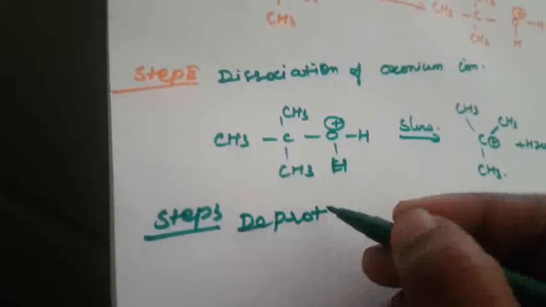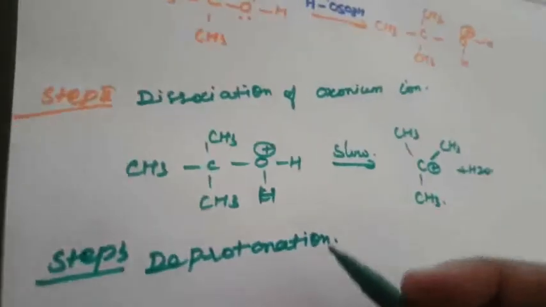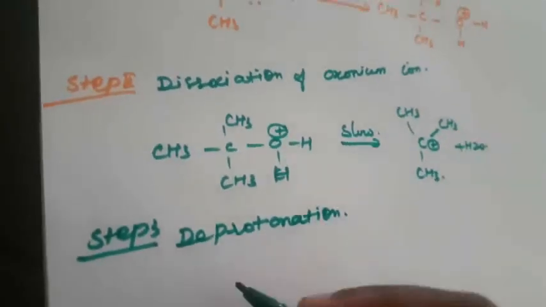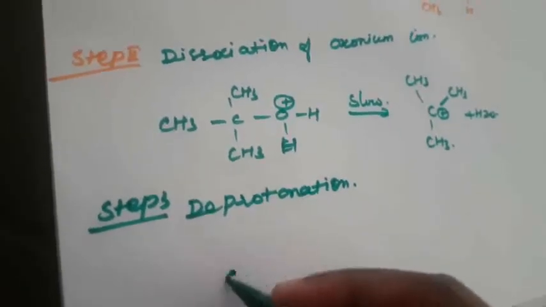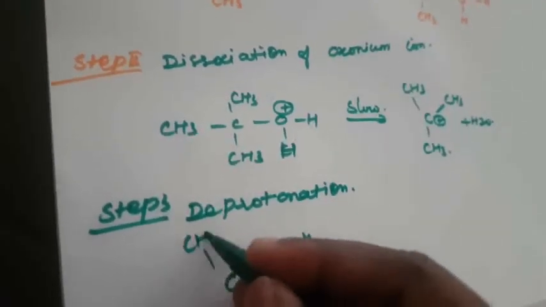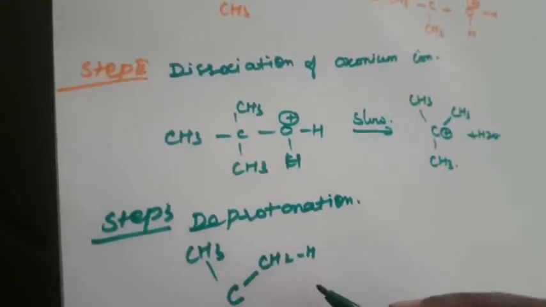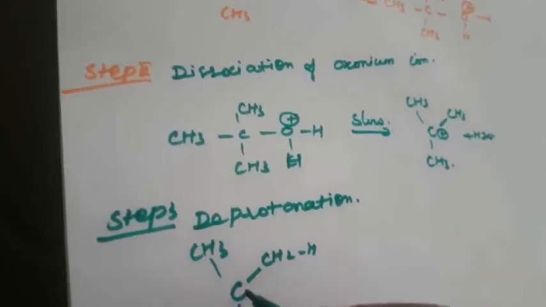What is the meaning of deprotonation? Removal of a hydrogen ion, to form the alkene compound. Here I am writing the same compound, CH2H, according to our convenience, with the positive charge.